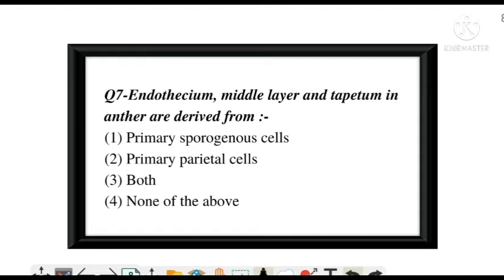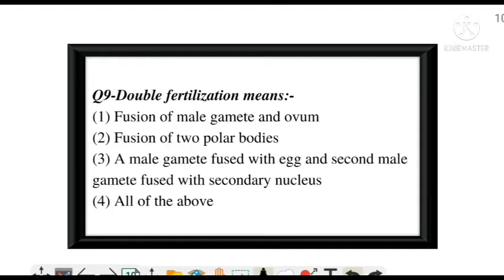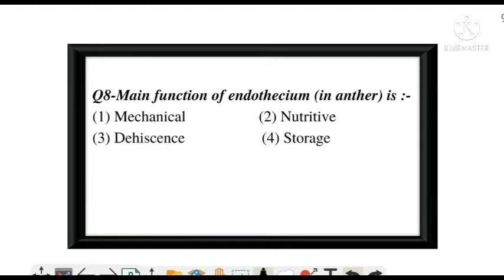Endothecium, middle layer and tapetum in anther are derived from? And the correct answer is option number B, primary parietal cell. Next question. Main function of endothecium in anther is?